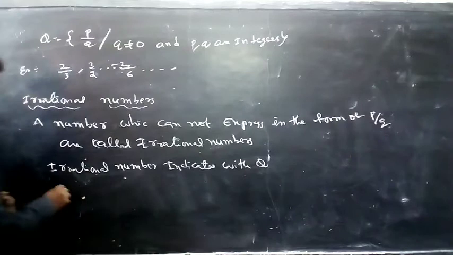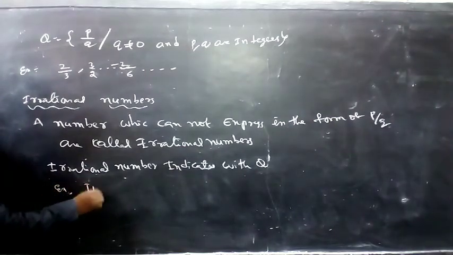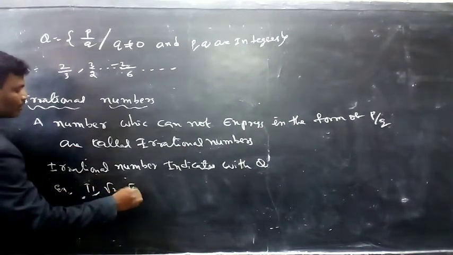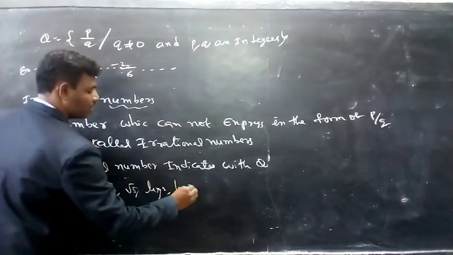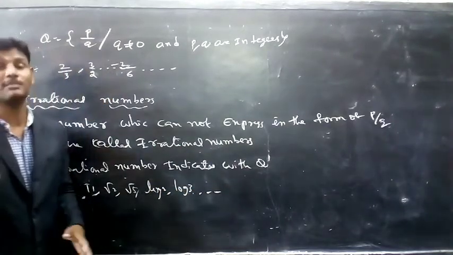Examples: 5, root 2, root 5, log 2, log 3. So these are the examples of irrational numbers.